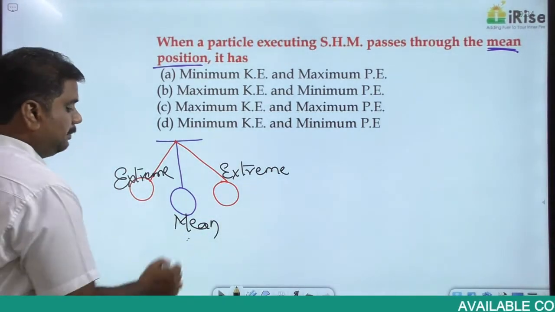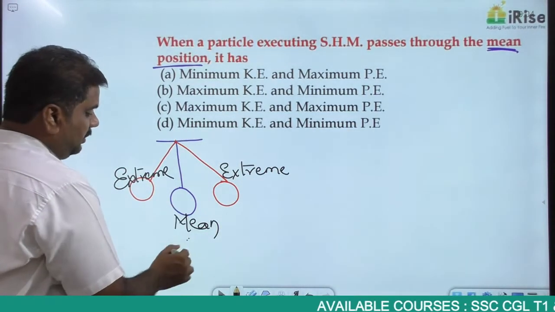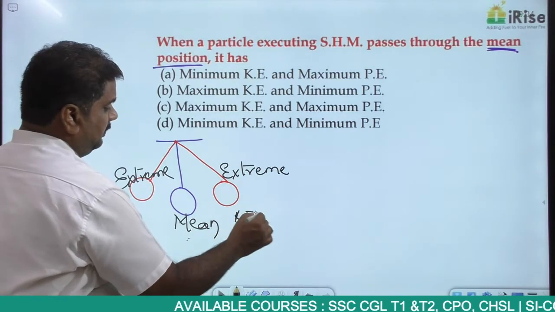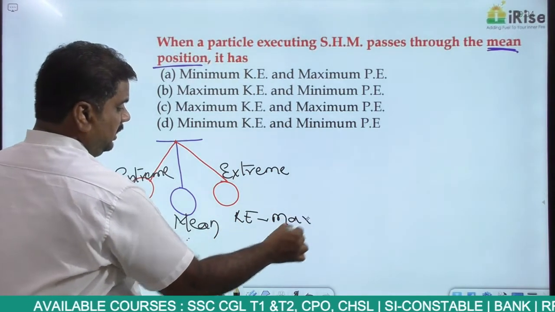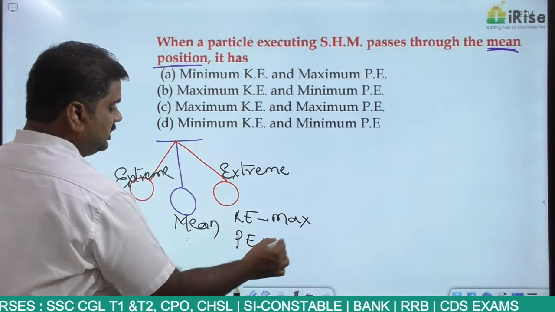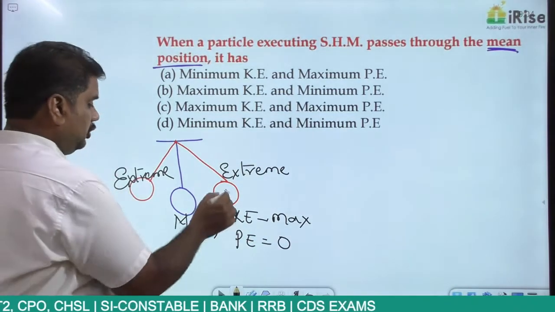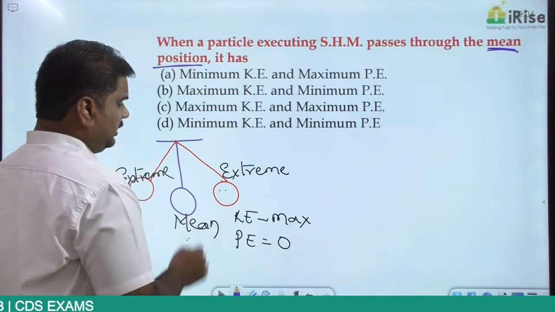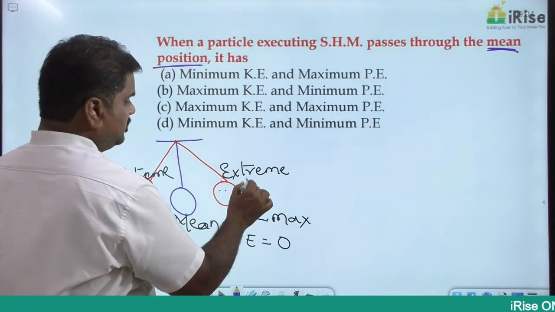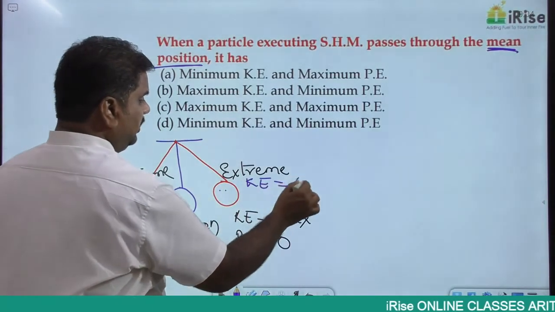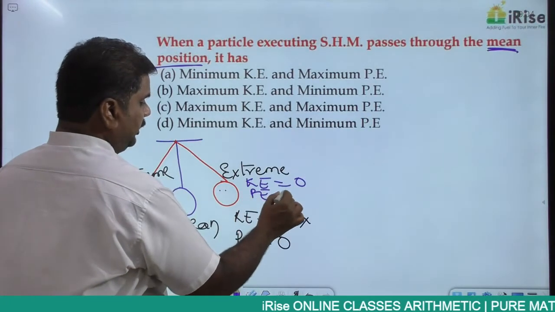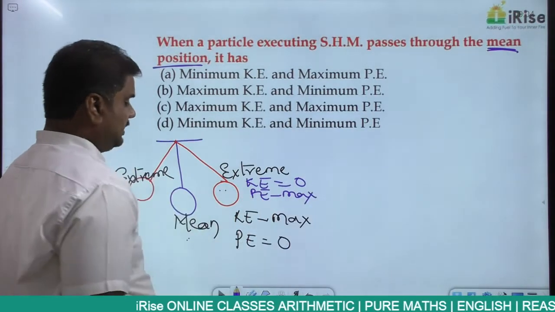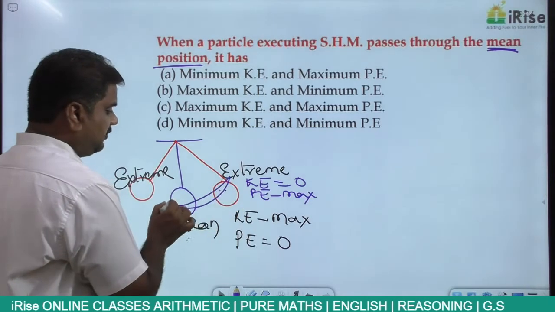At the mean point, kinetic energy will always be maximum, and potential energy will always be equal to 0. At the extreme position, kinetic energy will be equal to 0, but potential energy will be maximum, because this is at a certain height from the mean position.